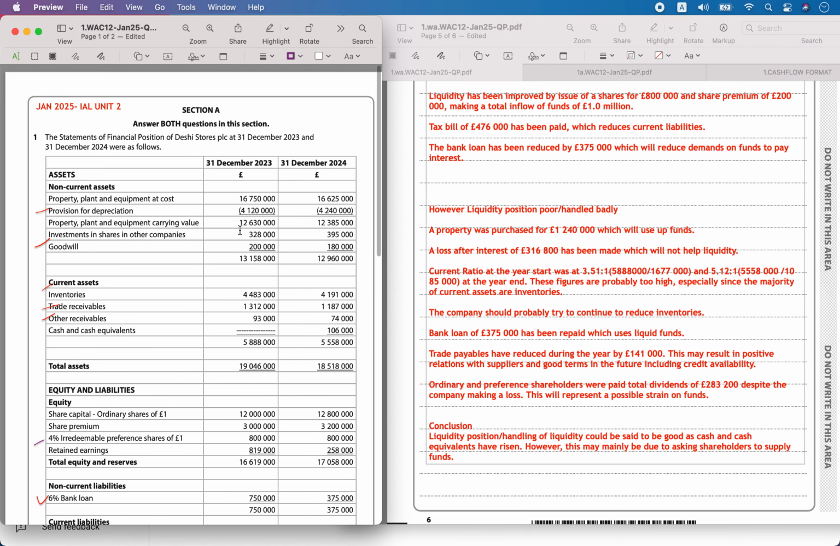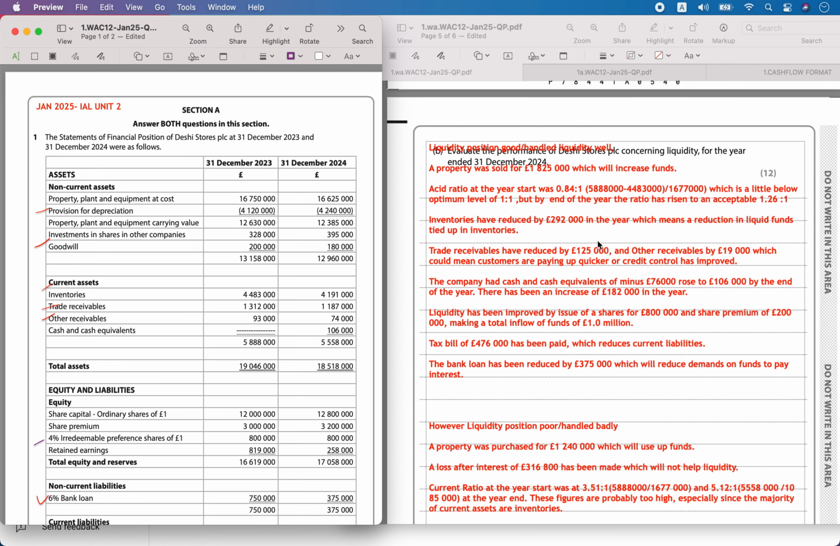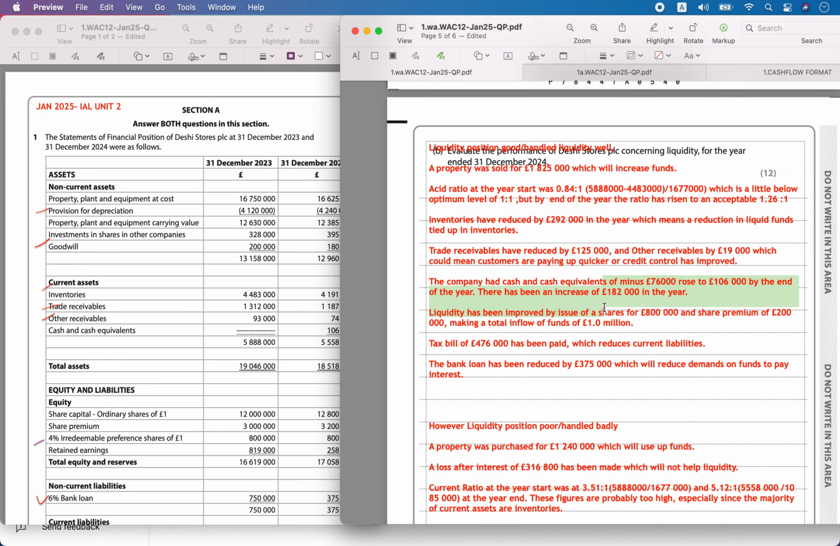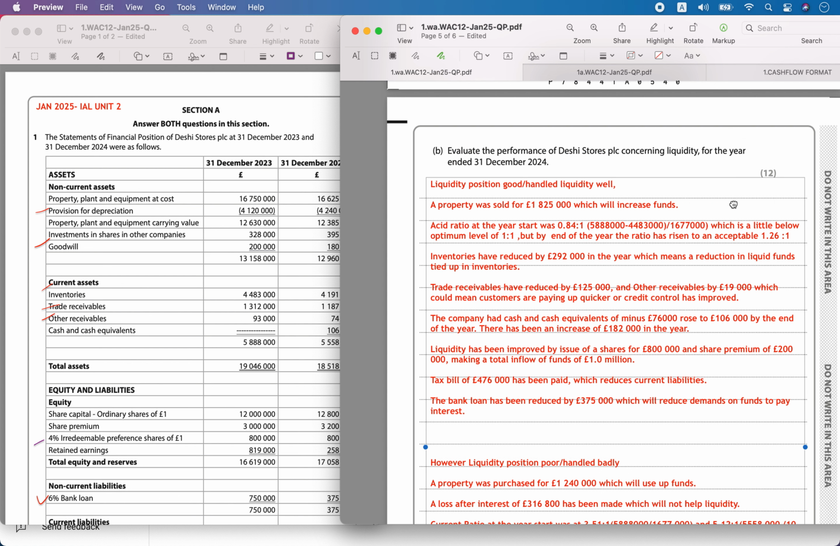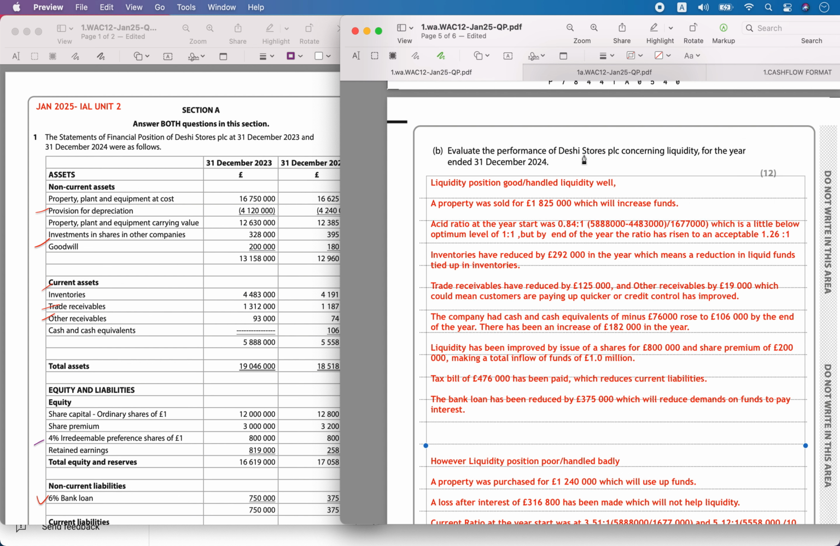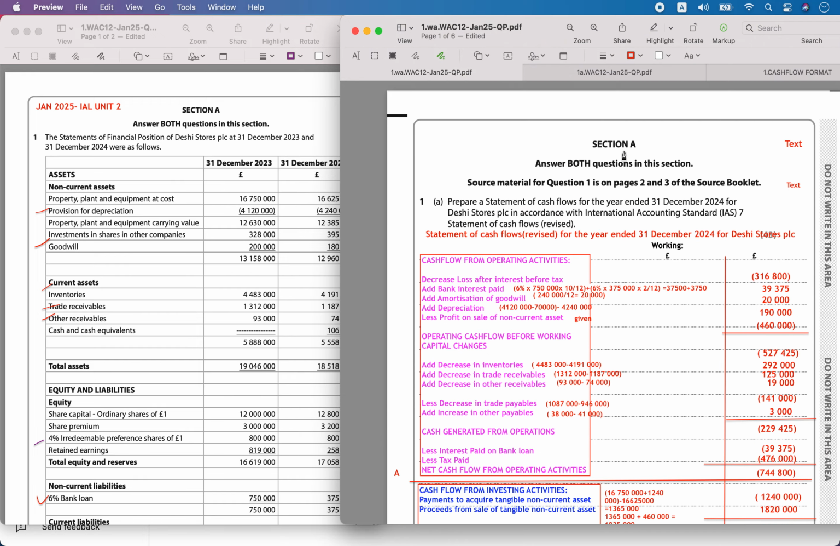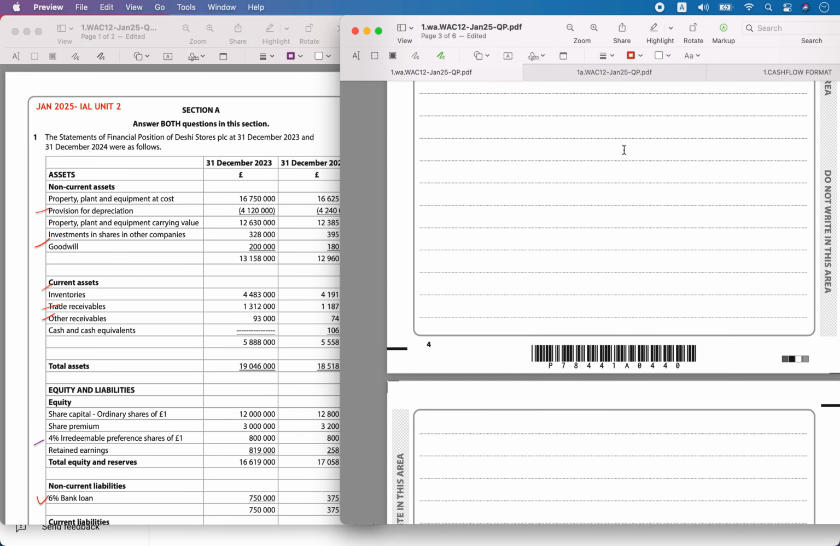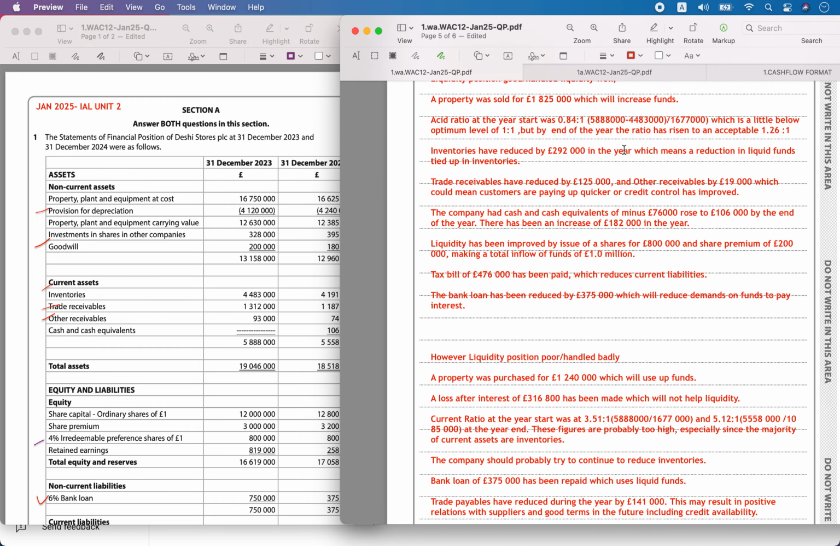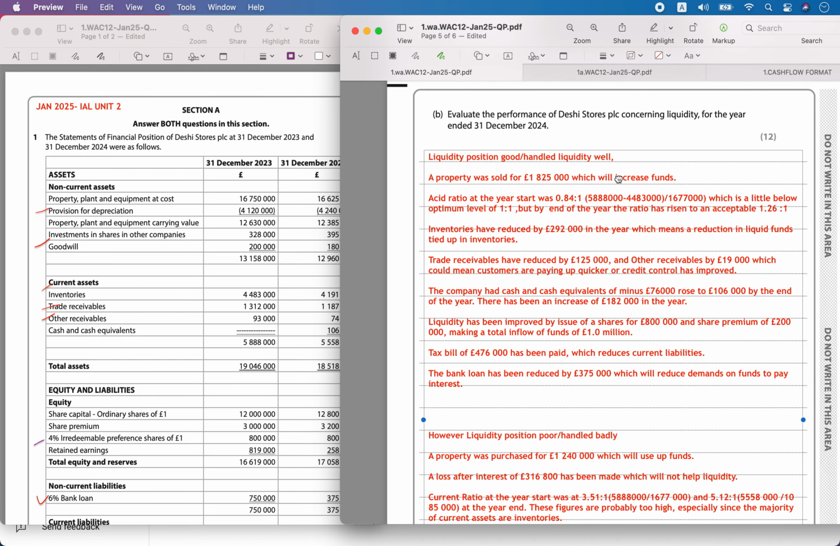Hello, today we are solving Jan 2025 IAL Unit 2 question number 1 part B. Evaluate the performance of Deshi Stores PLC concerning liquidity for the year ended 31st December 2024. Earlier we had prepared the revised cash flow statement, and based on that you will have to answer this question.